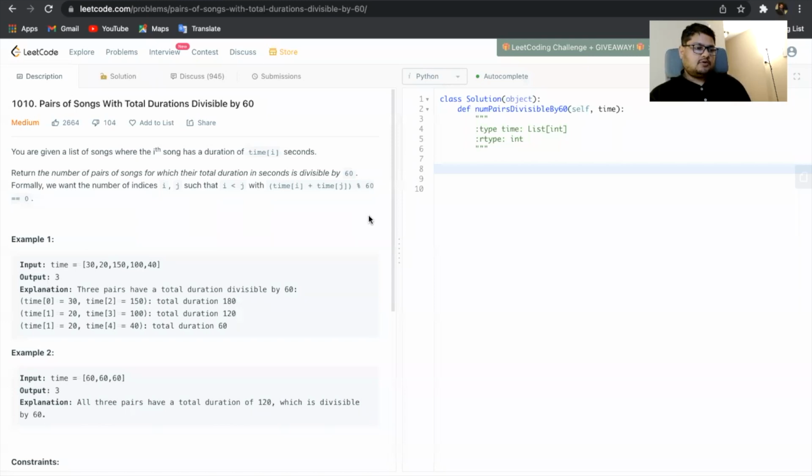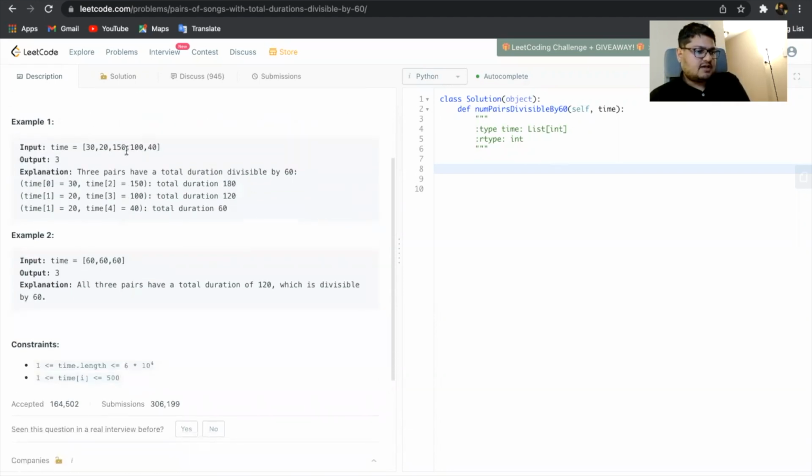So in this question, you are given a list of songs where the ith song has a duration of time[i] seconds, and you need to return the number of pairs of songs for which their total duration in seconds is divisible by 60. Formally, we want the number of indices i, j such that i < j with time[i] + time[j] divisible by 60.